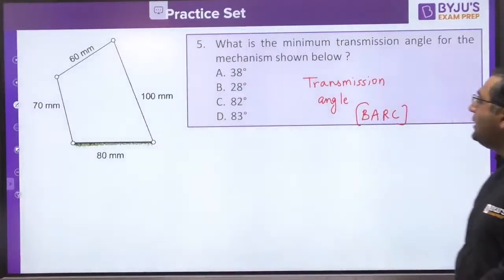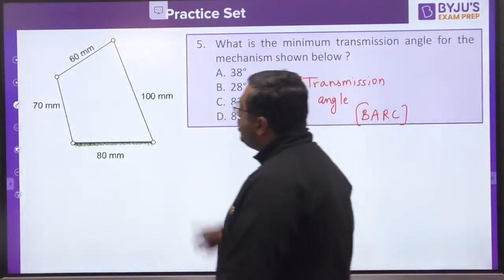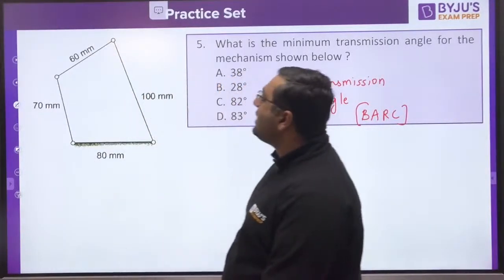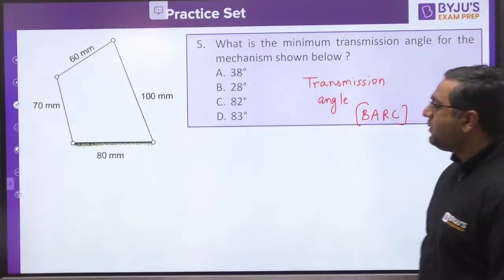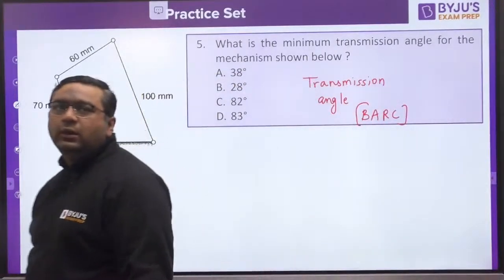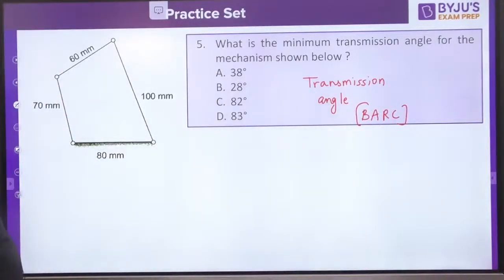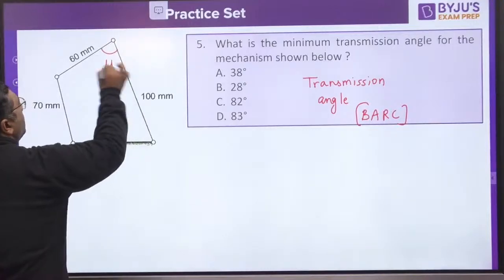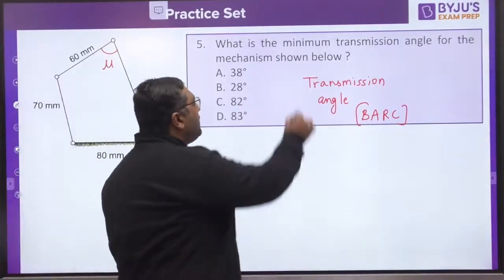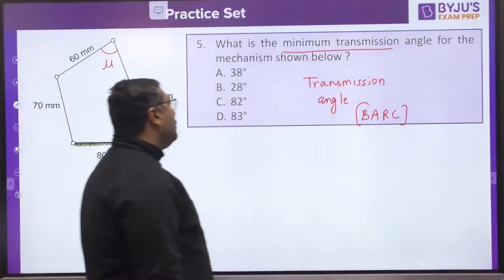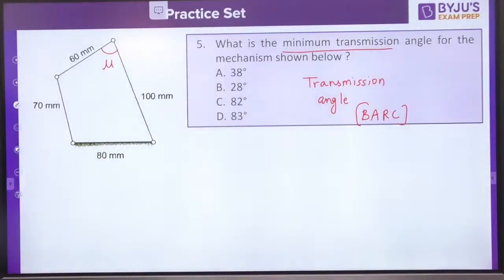This question is giving the mechanism like this. So first of all, you can see what type of mechanism it is, whether it is double crank rocker or double rocker. Then you can very easily find out this is the mu value, but this time they are not asking both, they are asking only minimum transmission angle. They are not asking the maximum transmission angle. Okay, guys, solve it now.